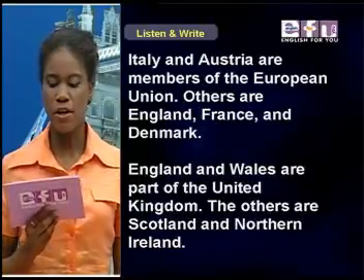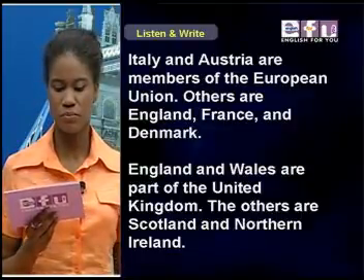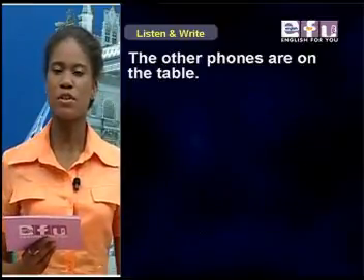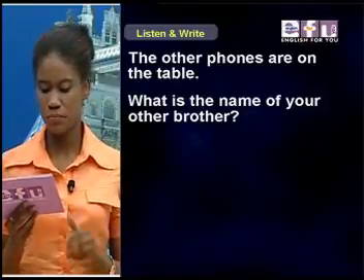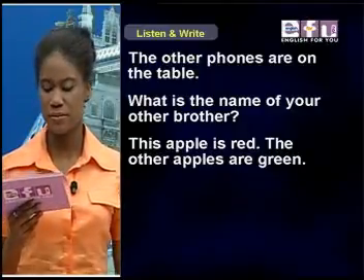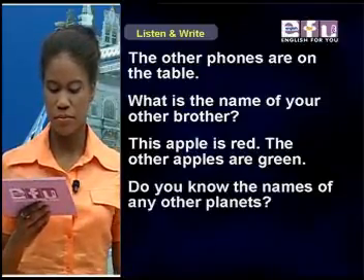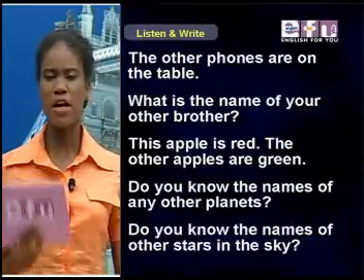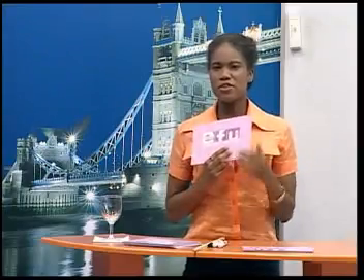England and Wales are part of the United Kingdom. The others are Scotland and Northern Ireland. The other phones are on the table. What is the name of your other brother? This apple is red. The other apples are green. Do you know the names of any other planets? Do you know the names of other stars in the sky? Now read the story and answer the questions about it. Read and answer.